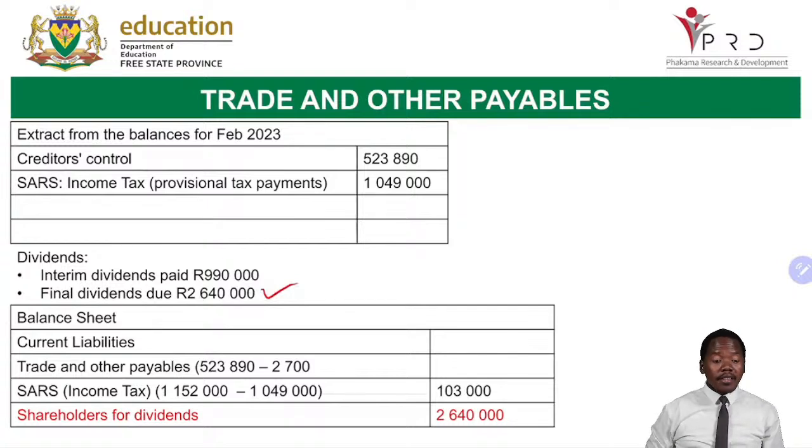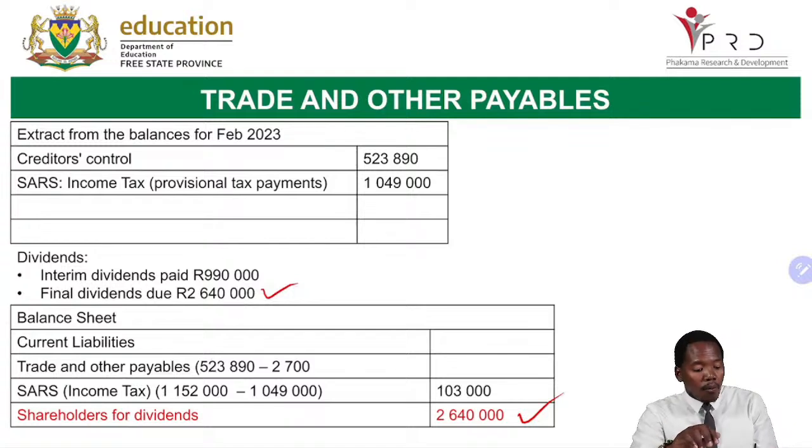The interim is not part of shareholders for dividends here in the current liabilities. If you are not given the final dividends, then we'll have to calculate them and record them as shareholders for dividends. So when we say shareholders for dividends, we mean final dividends.